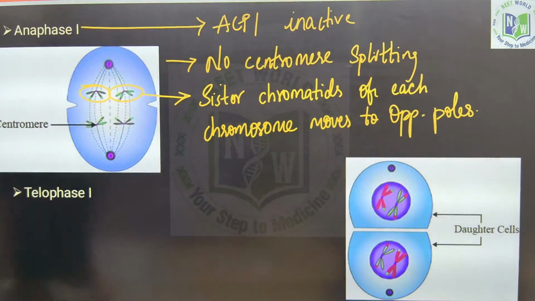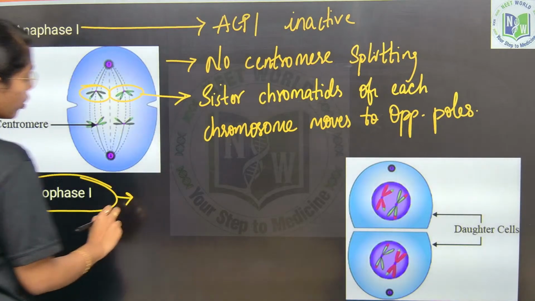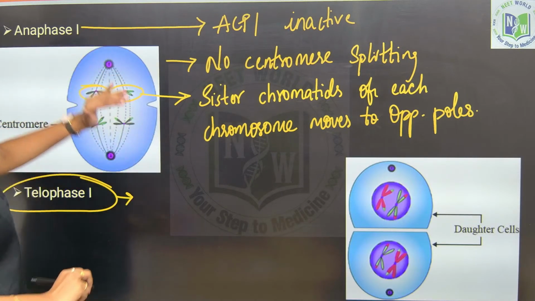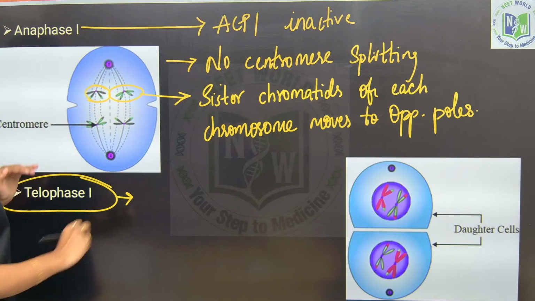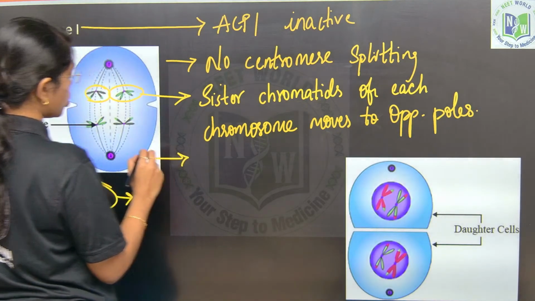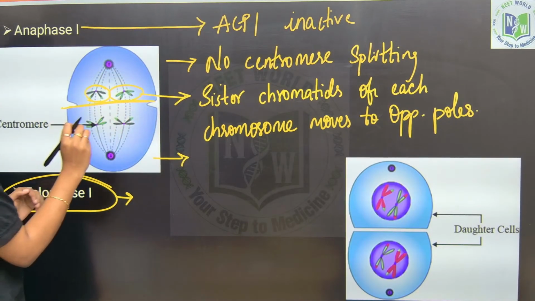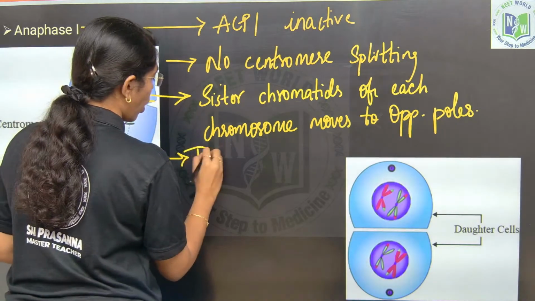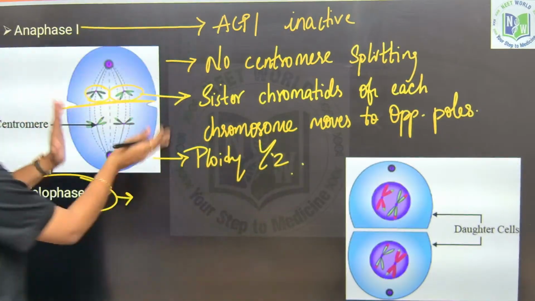Fine, right? Next, last is what? Telophase 1. In telophase 1, two daughter nuclei are formed. In anaphase 1 itself, the ploidy gets reduced to half, because two sister chromosomes are moving towards the opposite poles, and the chromosome number gets reduced to half. Ploidy reduces to half at the end of anaphase 1.